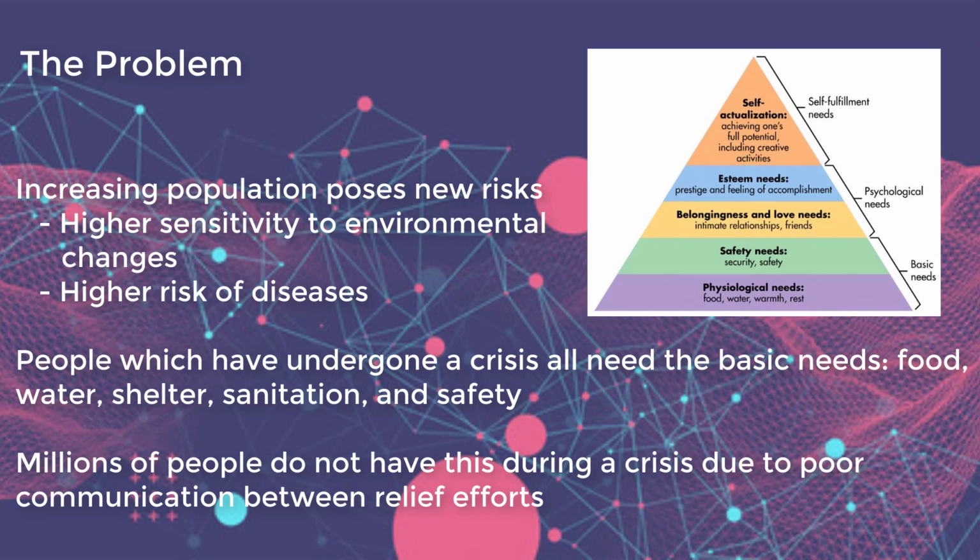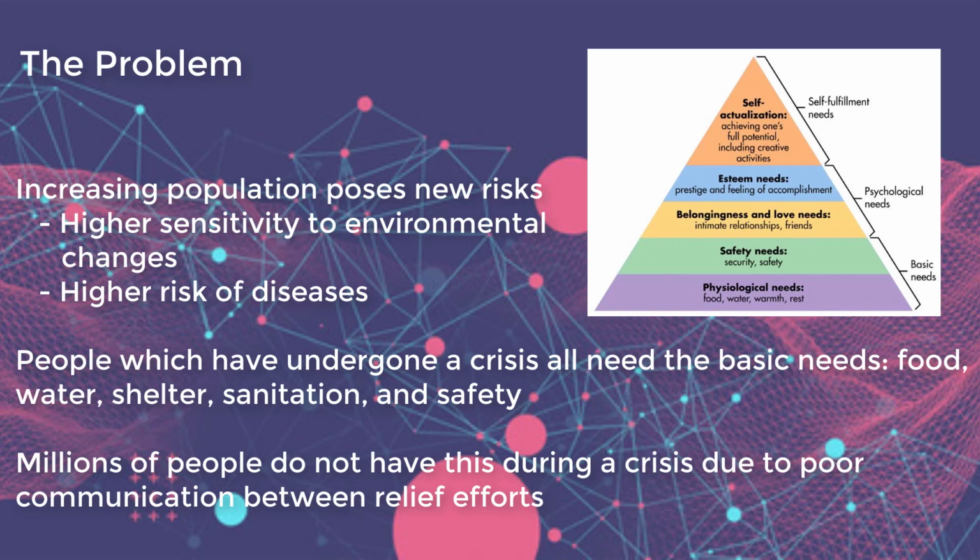Today, population is increasing at a very high rate. With more people, the world has higher risks of spreading diseases, and environmental events can have greater effects. No matter the type of crisis, they all leave people without basic needs. Maslow's hierarchy of needs shows this as physiological and safety needs. This includes food, water, shelter, sanitation, and safety.